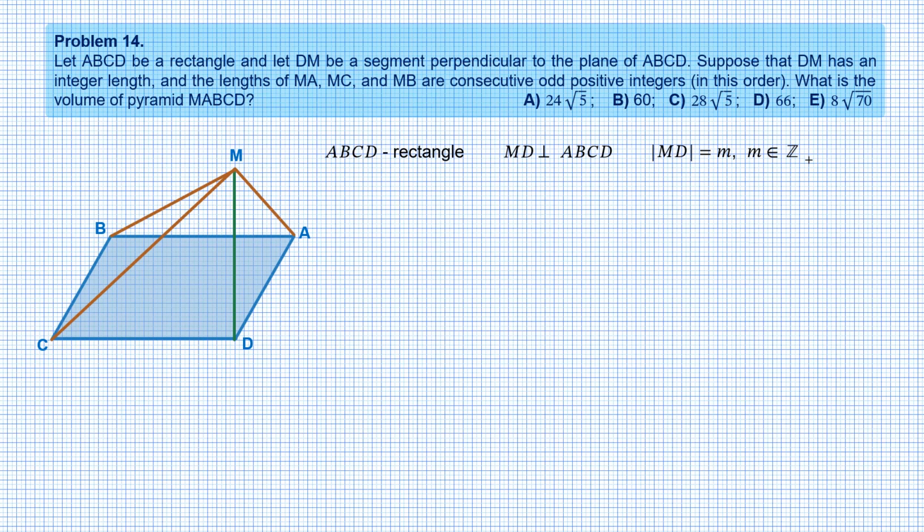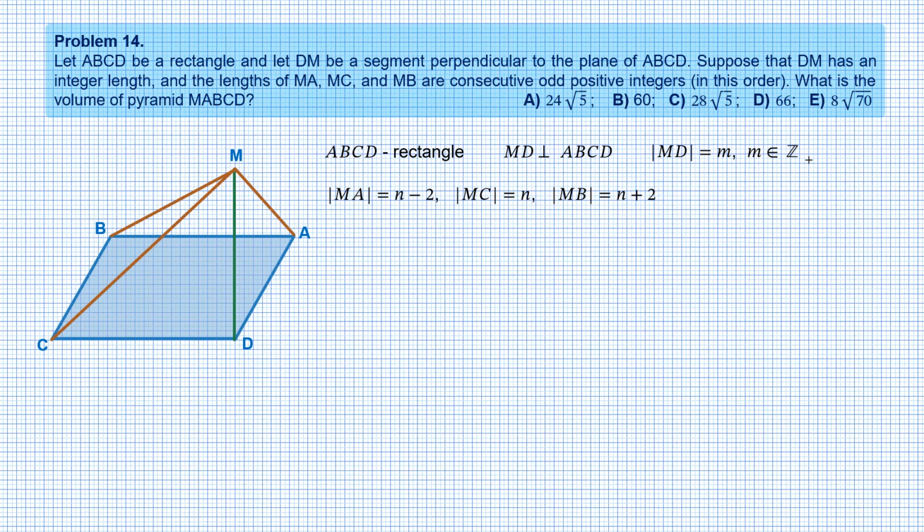This means that the lengths form an arithmetic progression with common difference 2, where the length of MC is the middle element of it. So let n be the length of MC, then the lengths of MA and MB are n-2 and n+2 respectively.